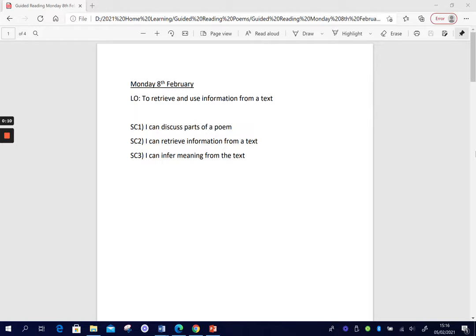So, today with our guided reading, we are going to be using retrieval and inference in our learning. Our learning objective for today and the rest of this week is to retrieve and use information from a text. Success criteria 1 is I can discuss parts of a poem. Success criteria 2, I can retrieve information from a text. And success criteria 3 is I can infer meaning from the text.